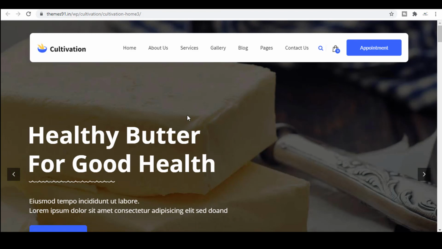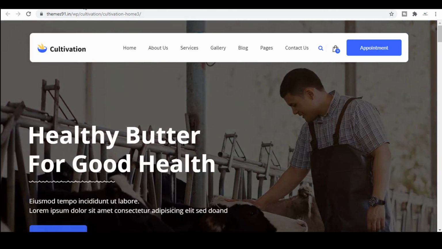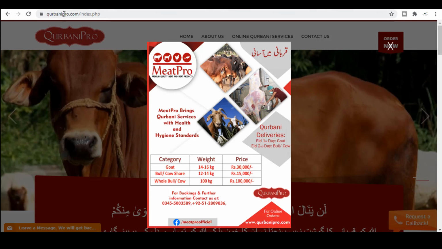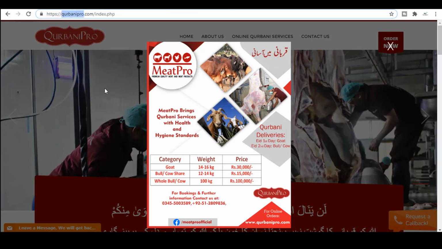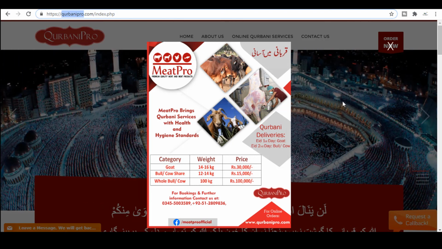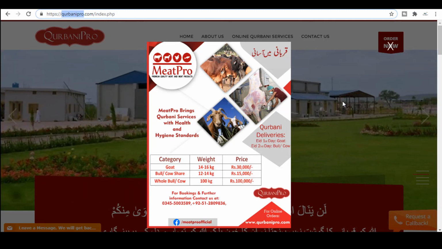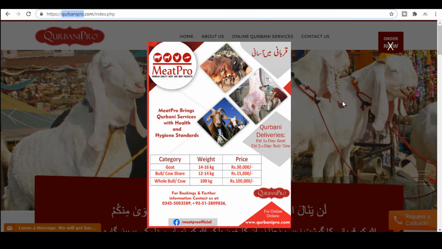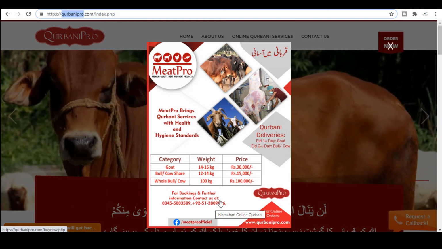These are the full websites, but the only working website based in Pakistan was qurbani.com, and it works very nicely, with just simple 2 to 3 steps where you give the bank details and your full information, name, father's name, and then they will give you the account number. You will pay and they will do Qurbani for you. If you are not based in Pakistan, then you can also call us, contact us here. You can see the numbers, you can contact him, and then Qurbani will be made.